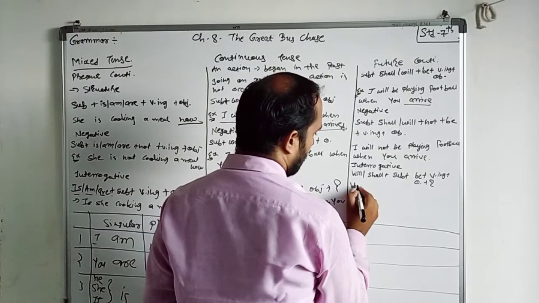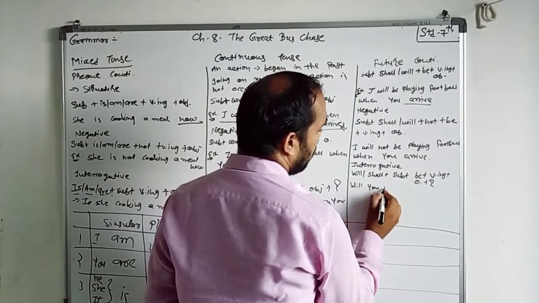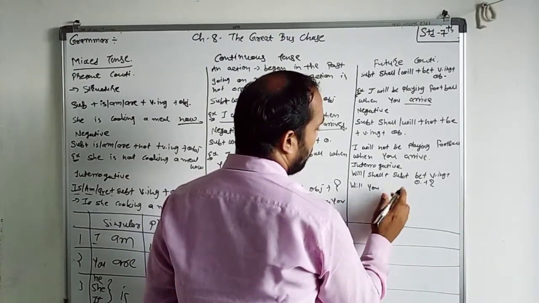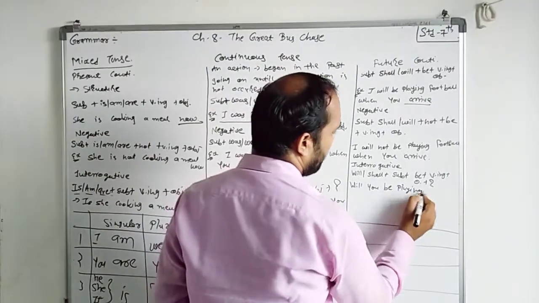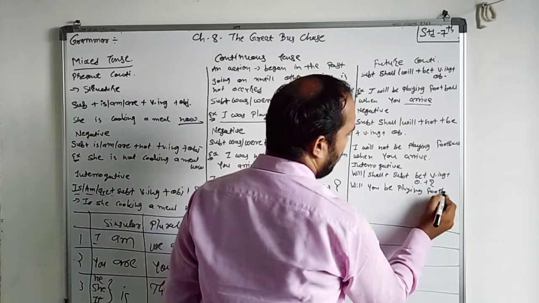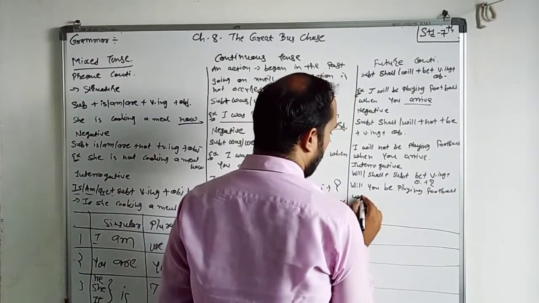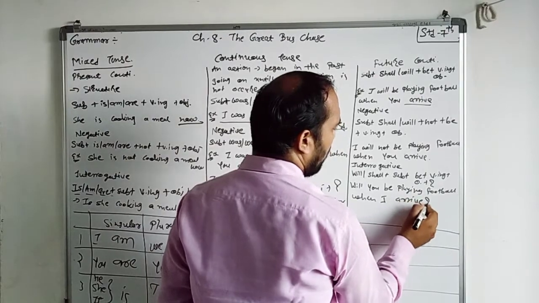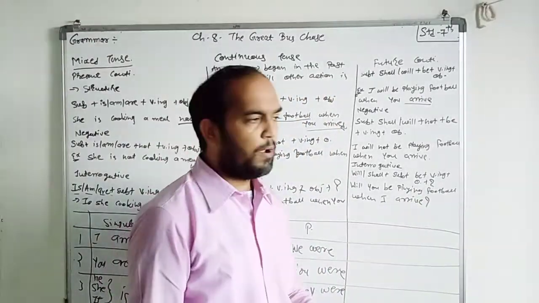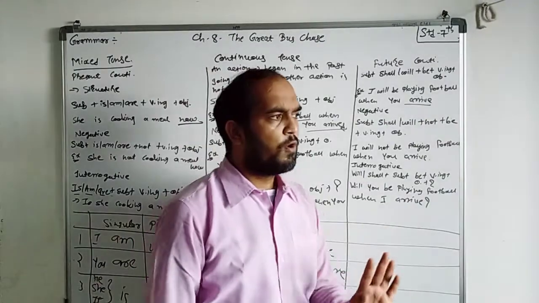So, will you be playing? Will you be playing football when I arrive? Now you have a question, sir, why did you change this thing? Because here I am giving just the formation.